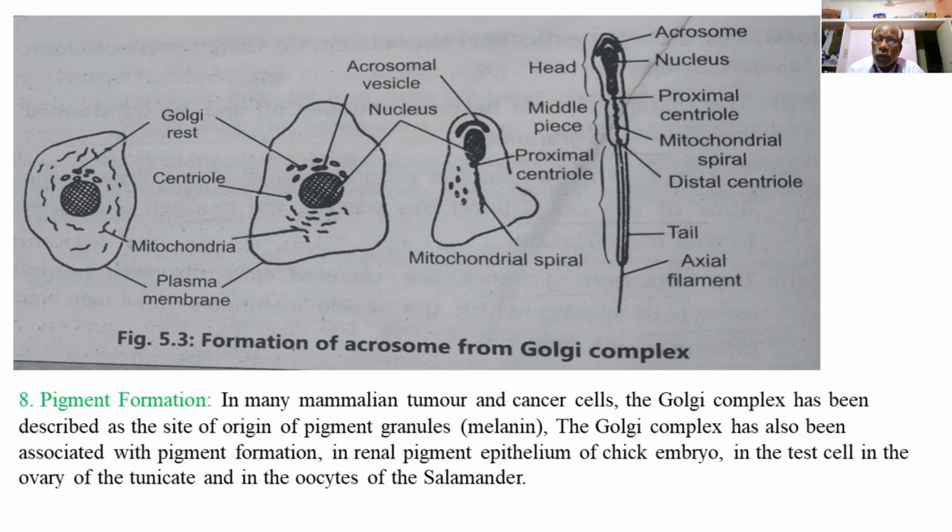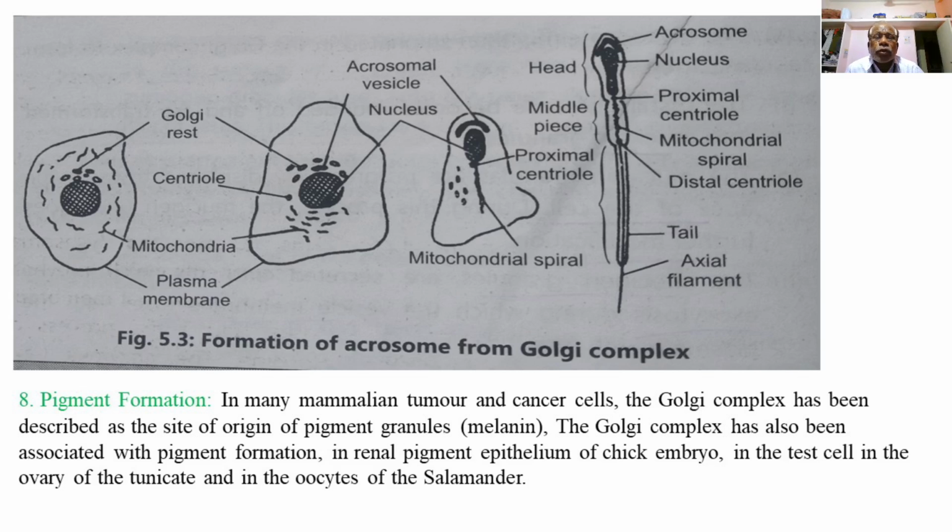Then the last function of the Golgi bodies, that is pigment formation. In many mammalian tumor and cancer cells, the Golgi complex has been described as the site of origin of pigment granules, that is melanin.